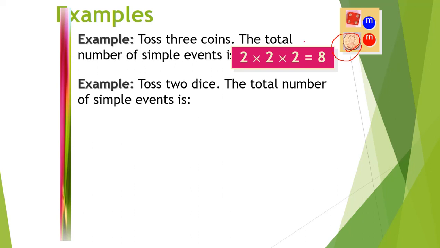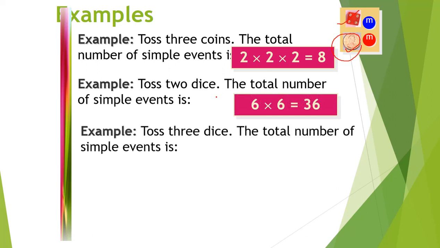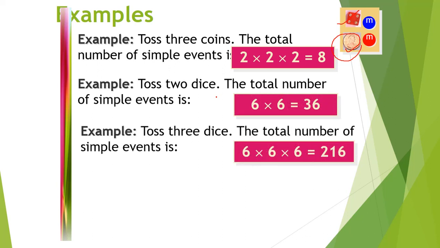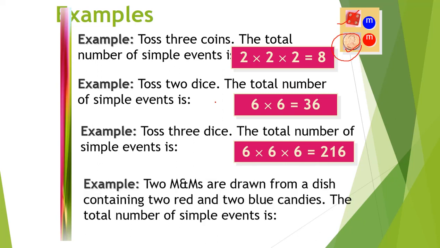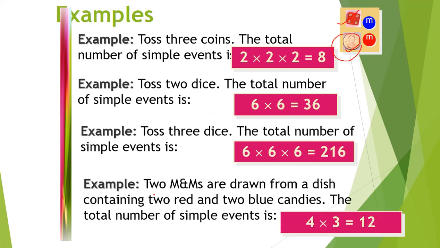Toss 2 dice. A die has 6 faces. The total number of simple events is 36. If you toss 3 dice, then you get 36 multiplied by 6, which is 216. This is also one more example.